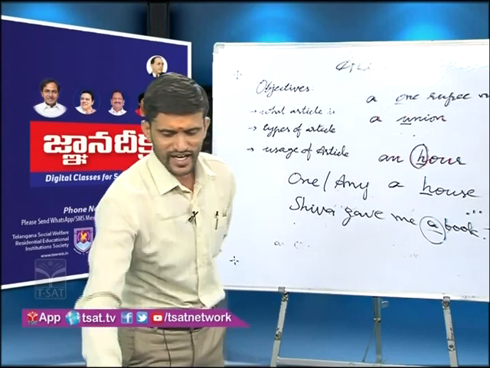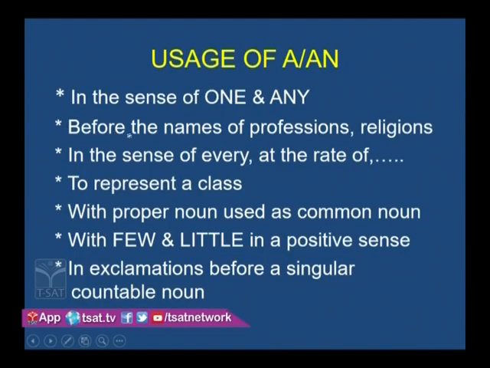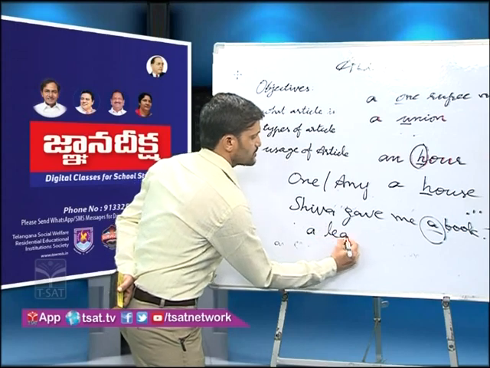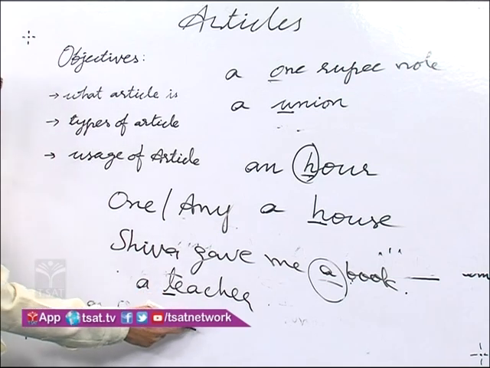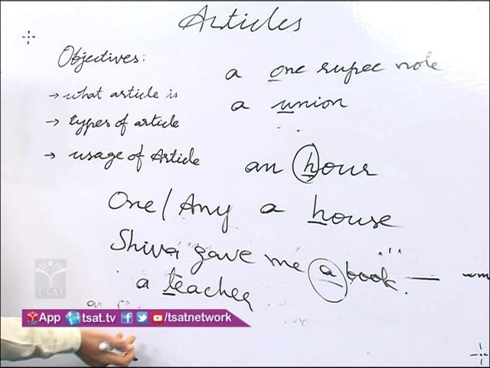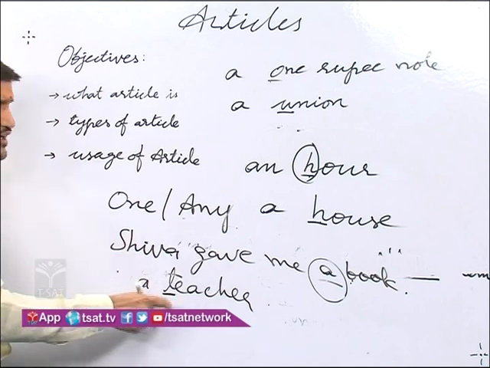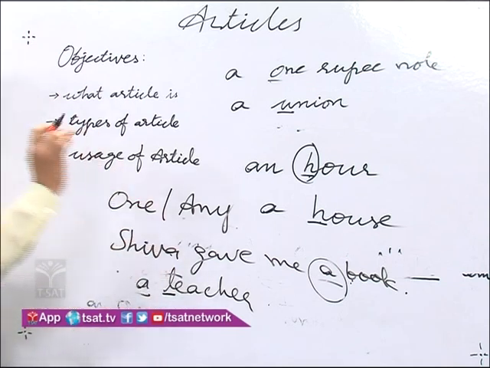Okay, look at the slide. A or an is used before the names of professions, religions, trades, occupations, like that. Look at the board. I am a teacher. Here, you should observe, teacher is a profession. That is why we should use the indefinite article before this word. But why do we use a? Ta is a consonant sound, so we use a before this word.